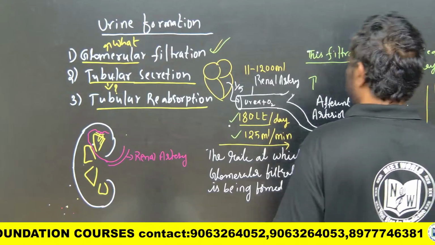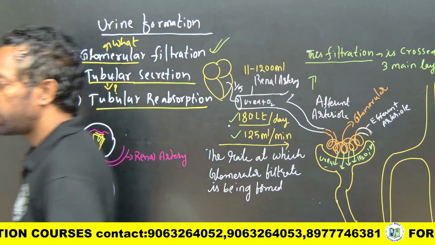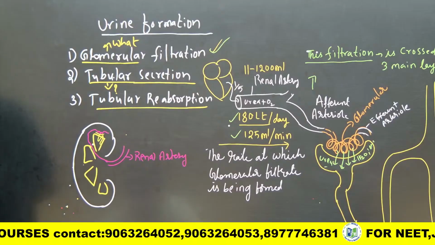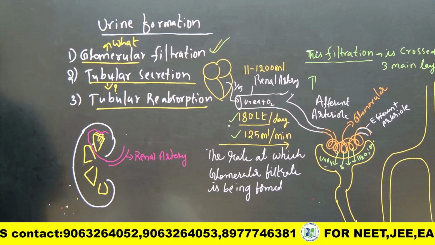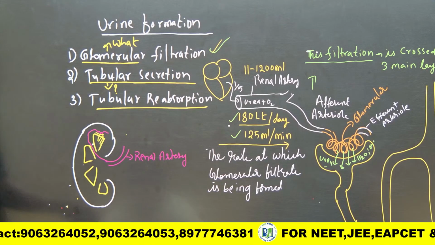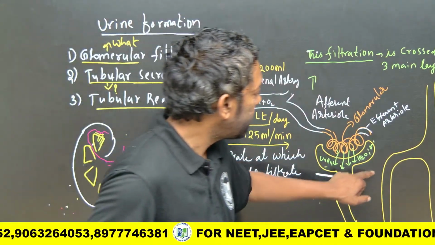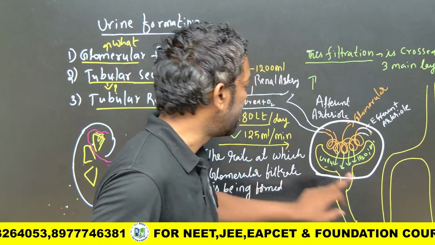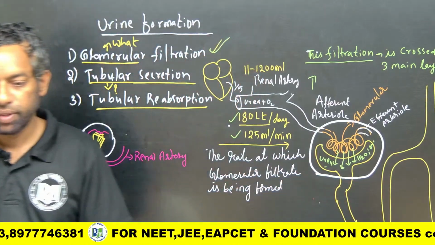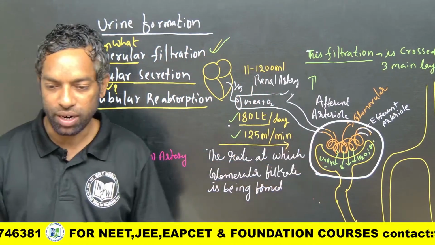This is the question. This filtration is across 3 main layers. What are the layers? Here, this part. This is all our Malpighian body.